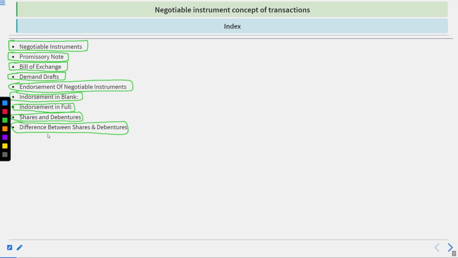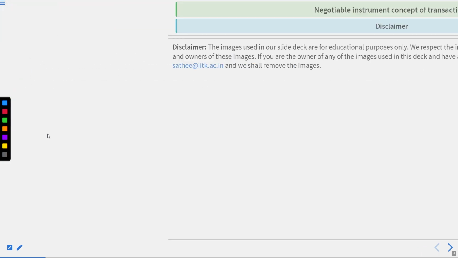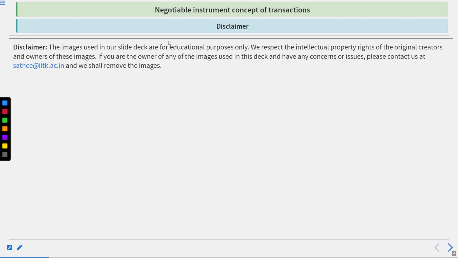So by seeing the content, you could conclude by yourself that it is going to be a very interesting and very useful discussion. But before starting, there is a small disclaimer here, and we need to understand this disclaimer first before we proceed further.